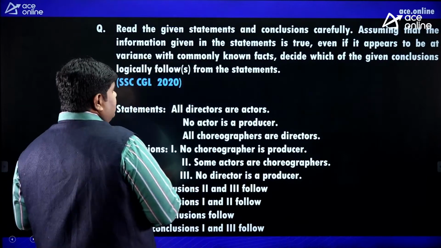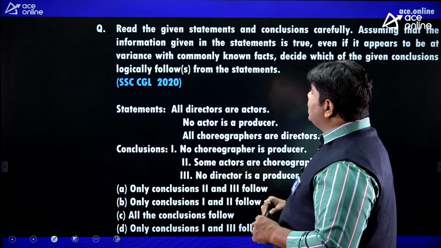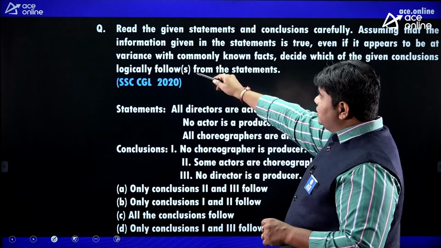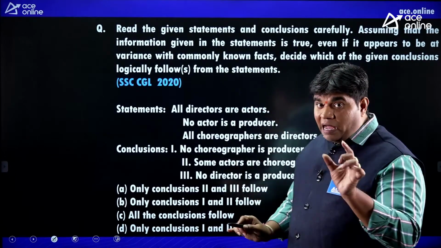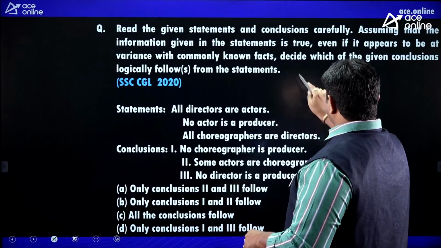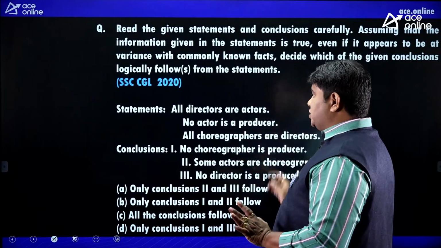Read the given statements and conclusions carefully, assuming that the information given in the statements is true, even if it appears to be at variance with commonly known facts. Decide which of the given conclusions logically follows from the given statements.